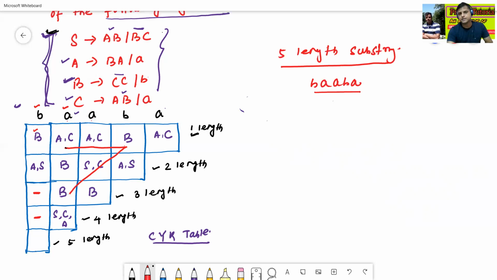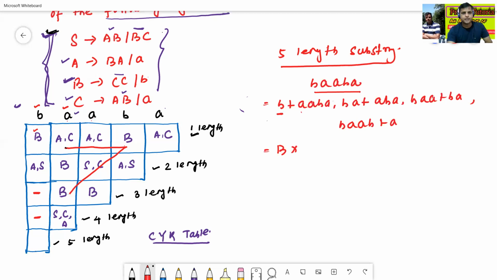So how to get the 5 length substring? So B plus AABA, or we can get BA plus ABA, or we can get BAA plus BA, or we can get BAAB plus A. So B is nothing but B. Then AABA, it is nothing but SCA.